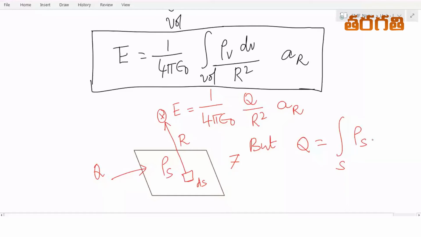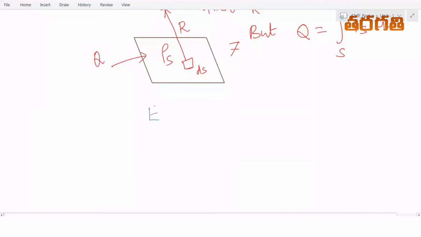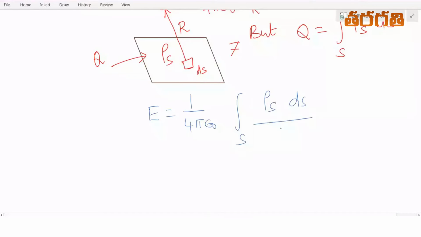So you can replace Q with this value. That implies E is equal to 1 by 4 pi epsilon naught, which is common, times the integral over the surface of rho s ds divided by r square into AR, where AR is the directional vector.